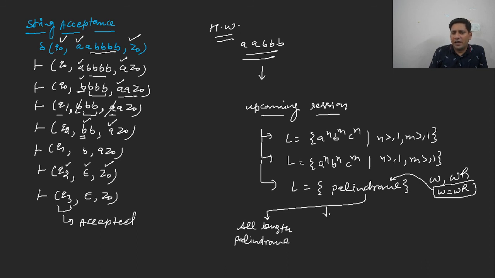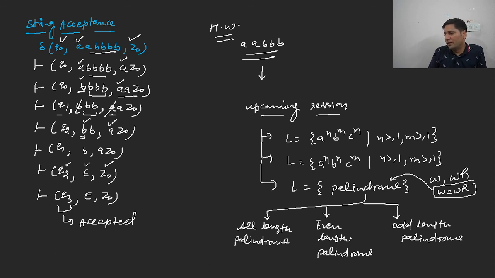There can be even length palindromes, and there can be odd length palindromes. Is it clear to everybody? So this is overall what we are going to discuss in the upcoming session.